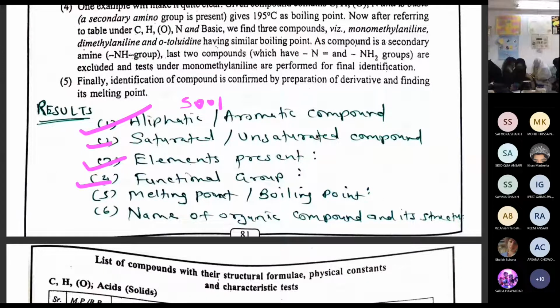Yes, you are able to see the pink color of KMnO4. Yes, pink color of KMnO4.